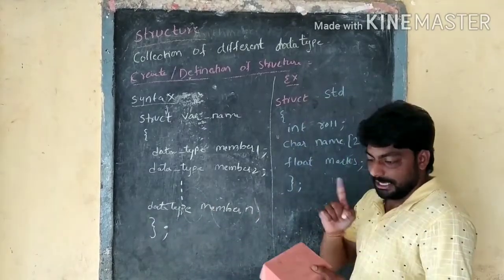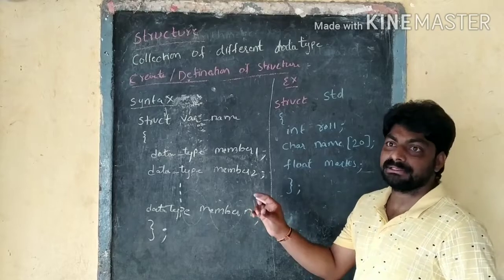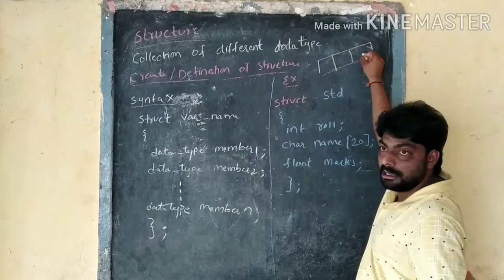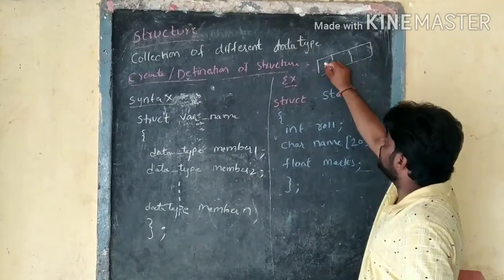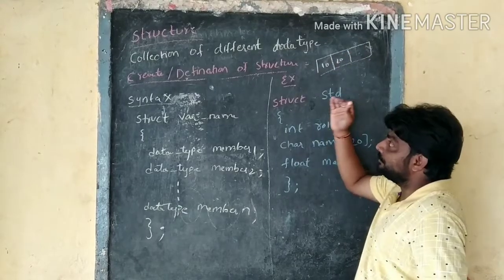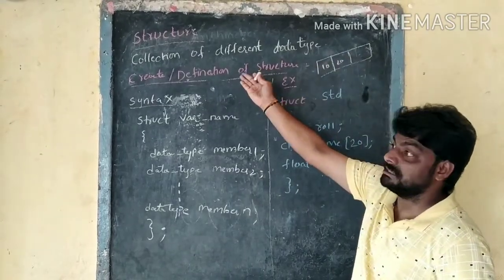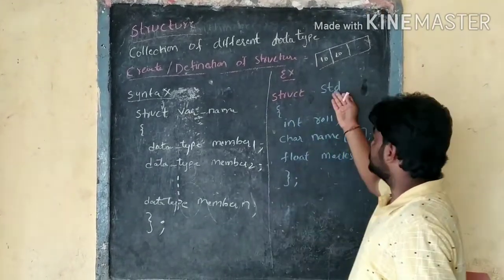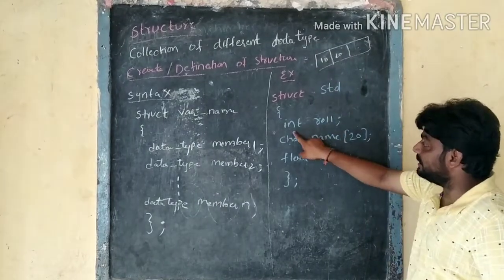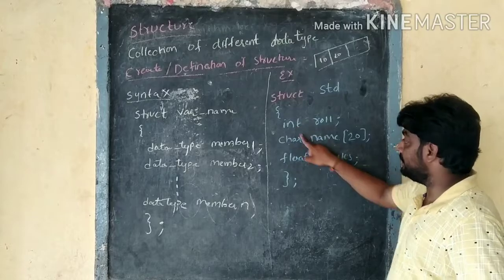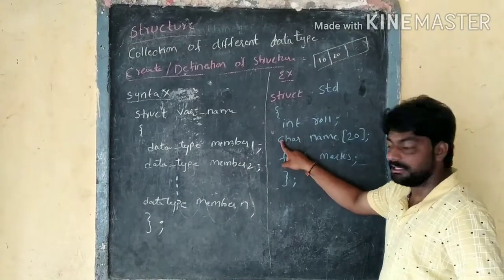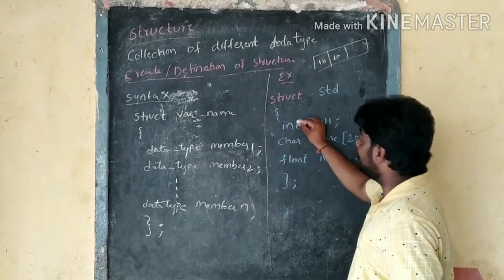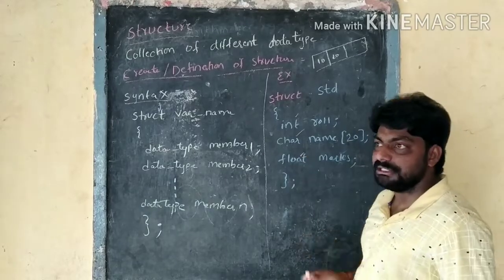An array is a collection of similar data types. If it is a floating point array, it contains only floating point numbers, or if it is an integer array, it contains only integers. Because of this, we came to structures. A structure is a collection of different data types. For example, to store student data, the roll number is an integer, the student name is a character or string, and the student marks are a float. A structure stores a collection of different data types. That's why we came to structures instead of arrays.